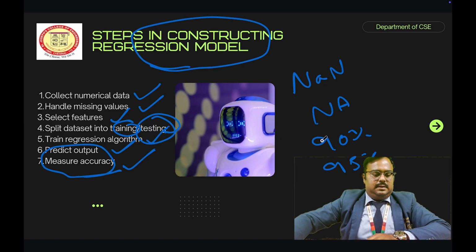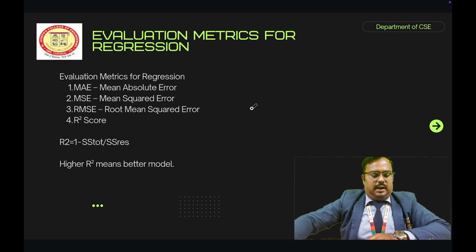So next one is evaluation metrics for regression, right? We have various evaluation metrics for regression. The first one is mean absolute error. Next one is mean squared error. Next one is root mean squared error. Finally, R squared. So what is meant by mean absolute error?